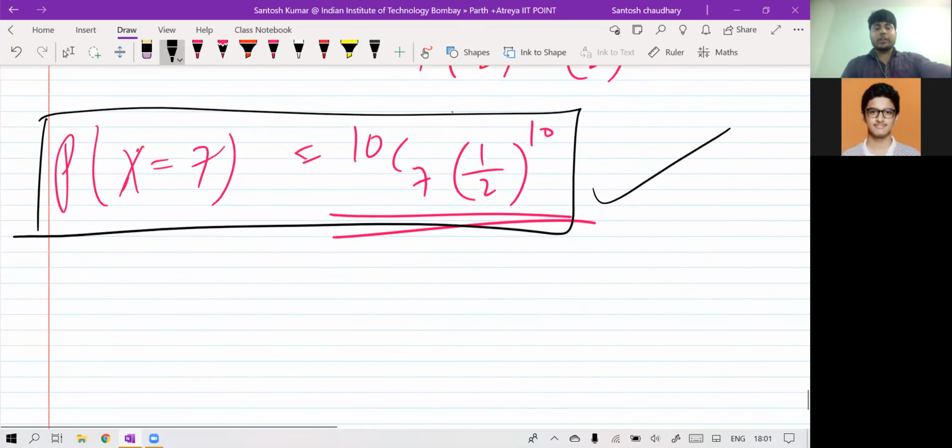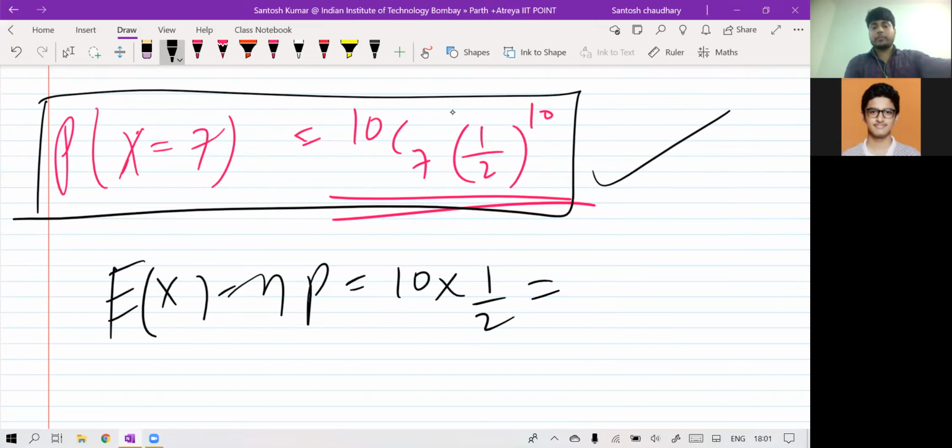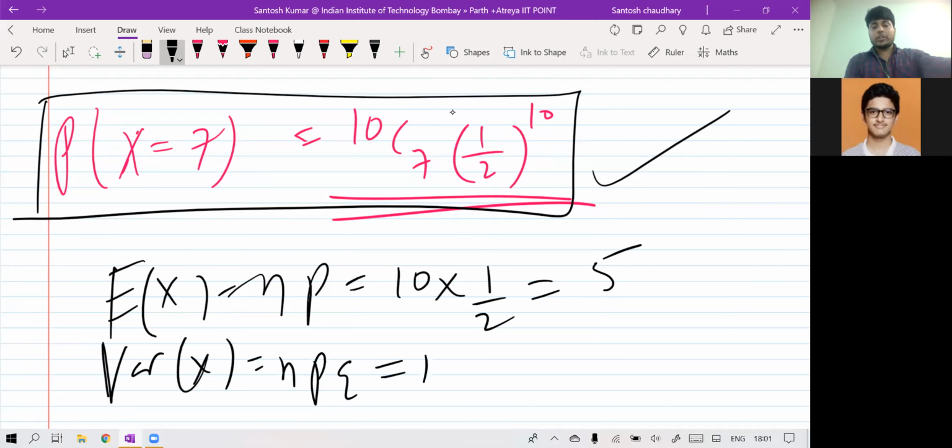If they want the mean of X here, simply the mean is NP. N is 10, P is half, that is 5. If they want the variance of X, that is NPQ. N is 10, P is half, Q is half. That would be 5 by 2.